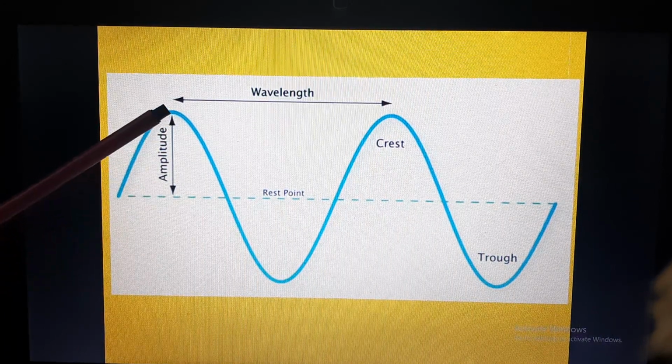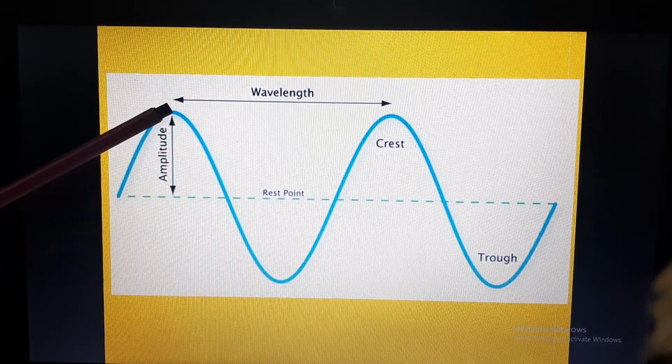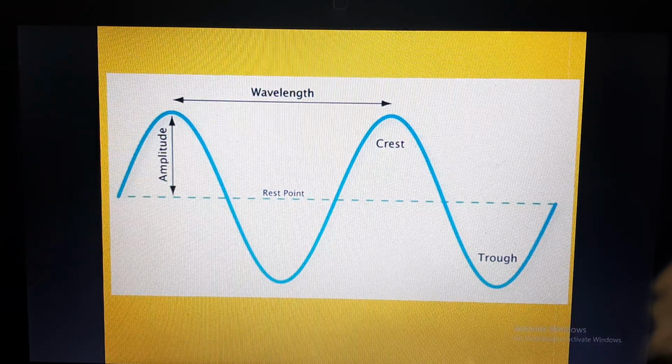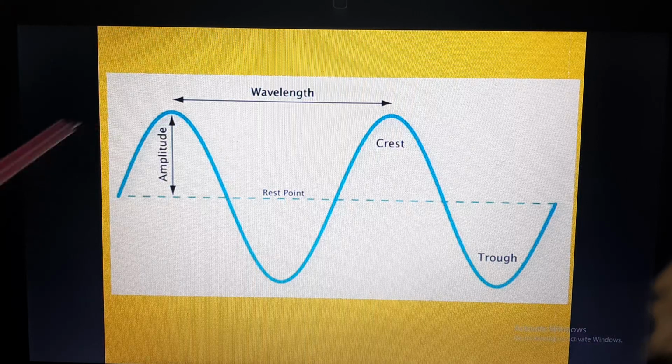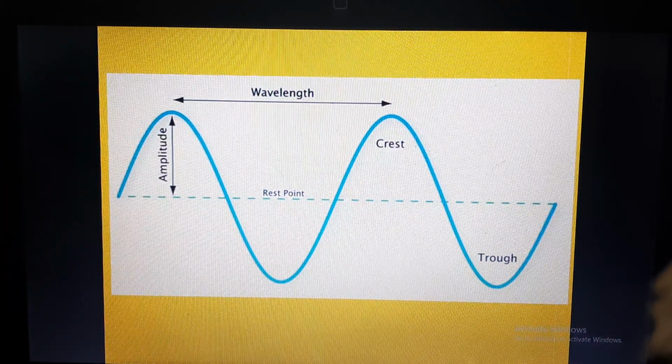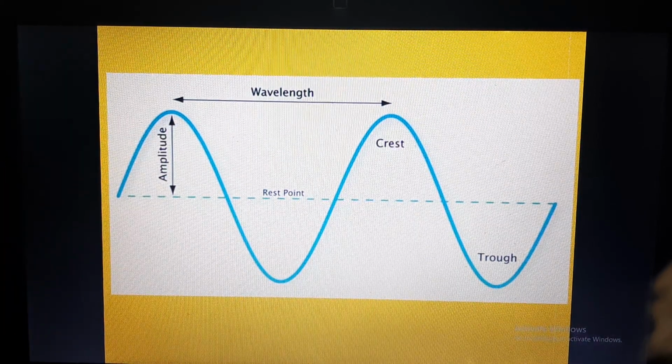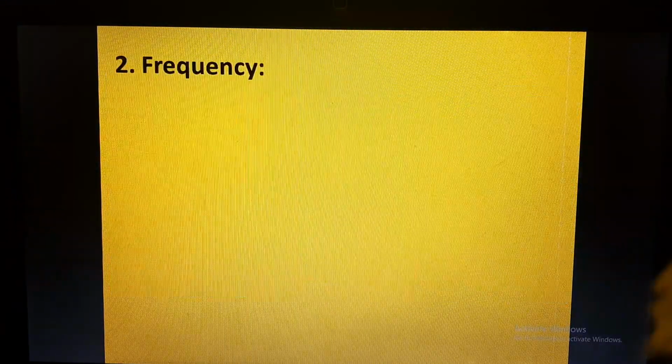This is the maximum displacement of that object, and this is called amplitude. Whenever there is a wave, this measurement will always be called amplitude, and it will be measured in meters.